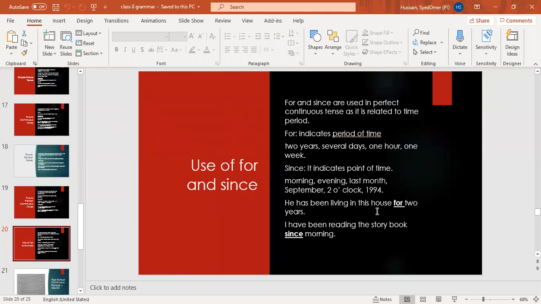He has been living in this house for 2 years. I have been reading the storybook since morning. "For" is an indicator of time, number: 2 years, several days, 3 hours, 1 week, 4 months. Okay. "Since" indicates a point of time: since morning, since evening, since night, since last month, since September, anything like that. Okay.